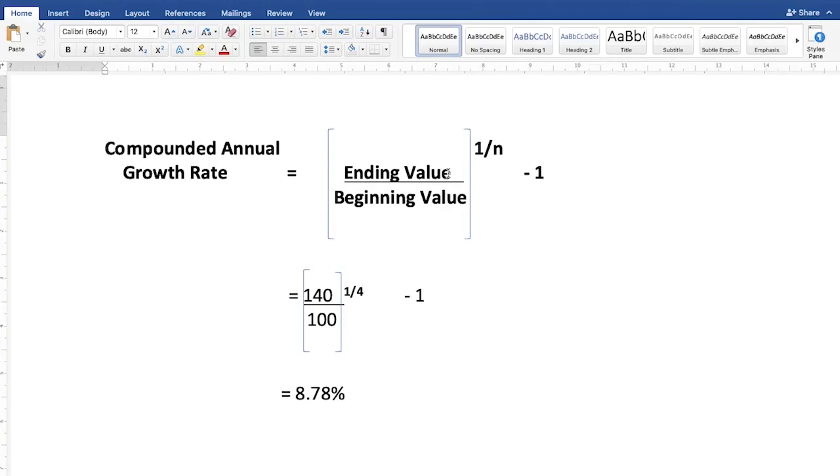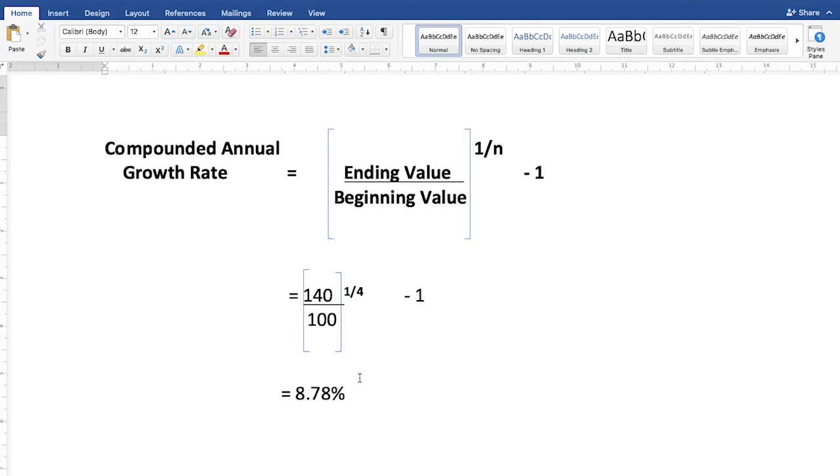Ending value, that is the value of investment after the time period, divided by the beginning value, that is the initial value of investment, raised to the power 1 upon n, that is the time period, minus 1, which gives 140 upon 100 to the power 1 by 4 minus 1, and thus giving us 8.78% CAGR.